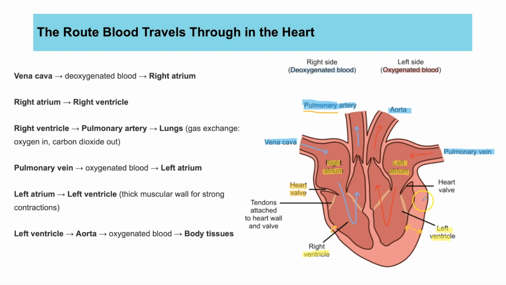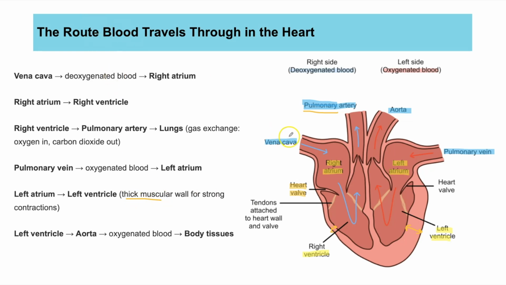But the blood that is in the left ventricle and is then pumped out of the aorta, that's going to be transported to the rest of the body. So it's going to have to go from the heart all the way down to the cells right at the tip of your feet. And to do that, it needs to be pumped out at high force and high speed. So to be able to pump it at high force, you need to have thicker muscle so it can contract more powerfully. So that's why the left ventricle has thicker muscles. It's so that it can contract with more force and therefore pump the blood out at higher pressure.